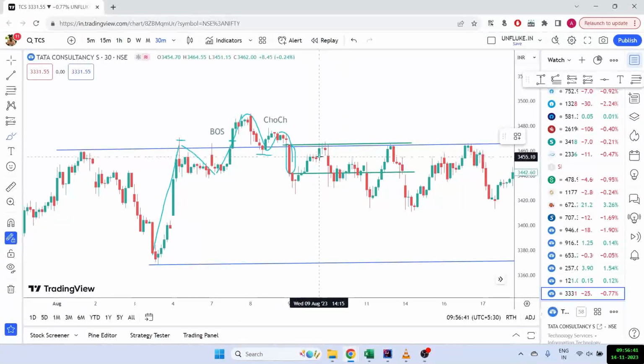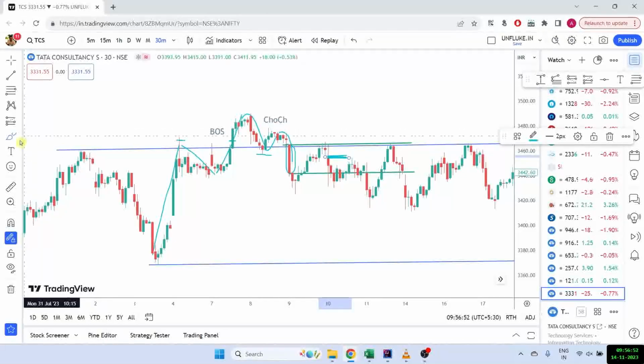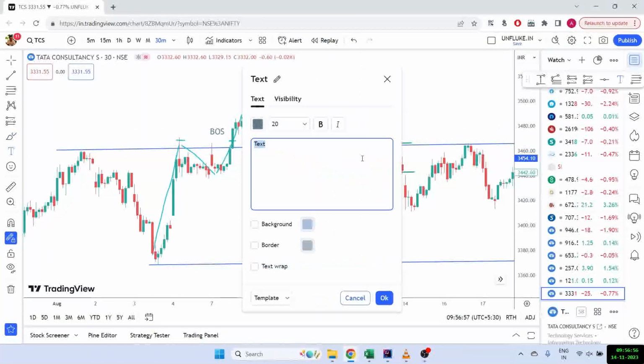So what I can do is I can take an entry right at the order block. Once it touches the order block, I can go for a selling entry here. So this can be my entry. This is where I'm actually going to take the selling entry. So this point becomes my entry. Let me write it down here, and I'm selling it here.